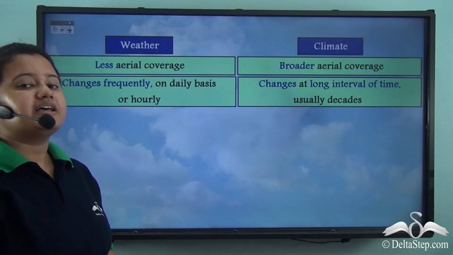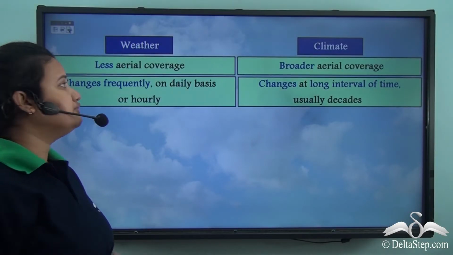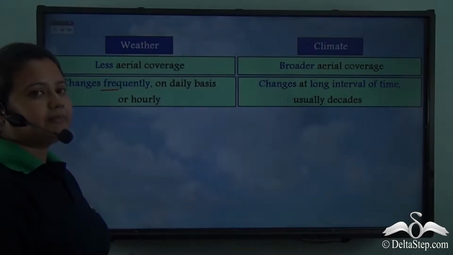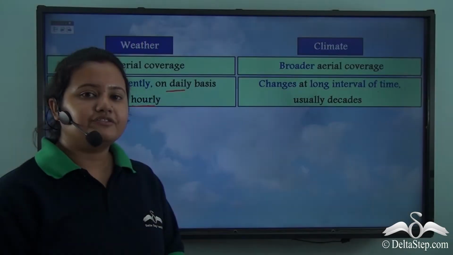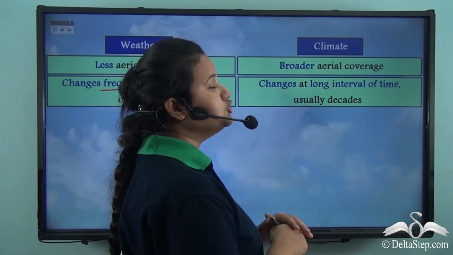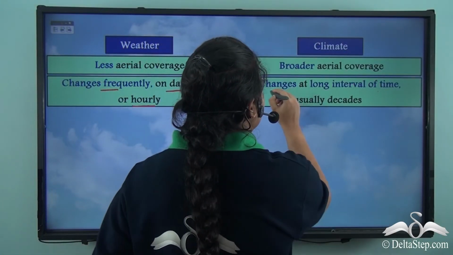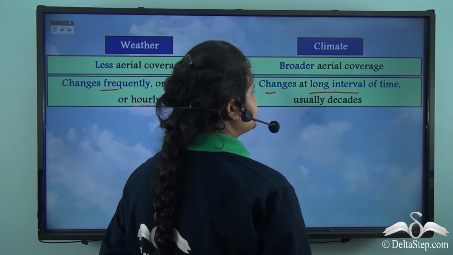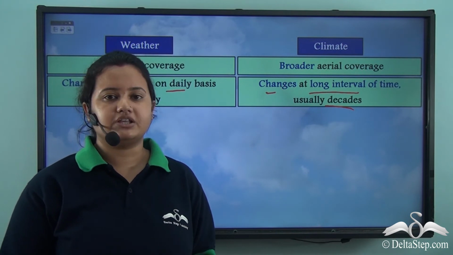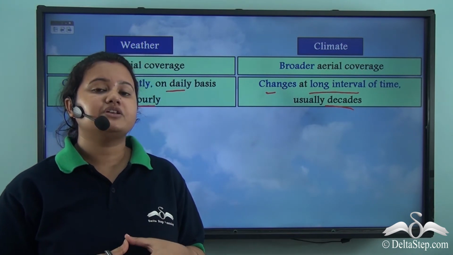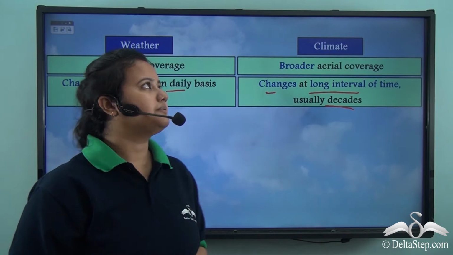Now, weather, as we discussed, changes very frequently, maybe on daily basis or hourly basis. Conversely, climate of a place usually changes after a long time interval, usually a decade. So, it takes a decade for a climate to change. Therefore, climate prevails over a longer time period.